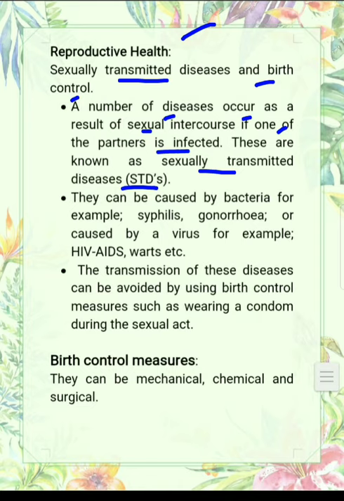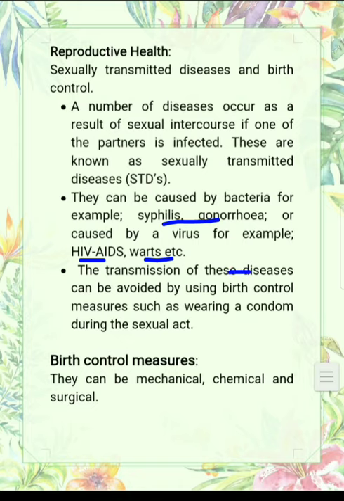Now, diseases caused by bacteria. They can be caused by bacteria, for example, syphilis and gonorrhea. These are the bacterial diseases which are transmitted sexually. And those caused by virus are HIV, AIDS, and warts. These are the diseases which occur due to a virus during sexual intercourse.